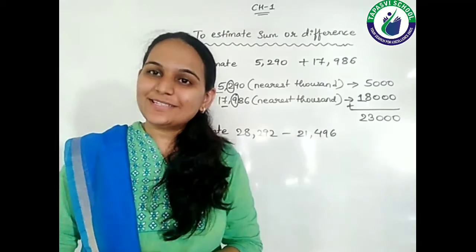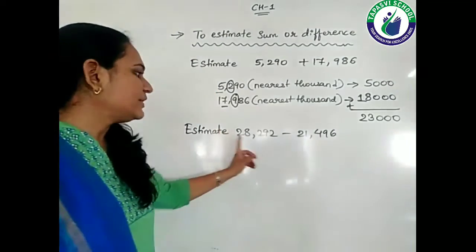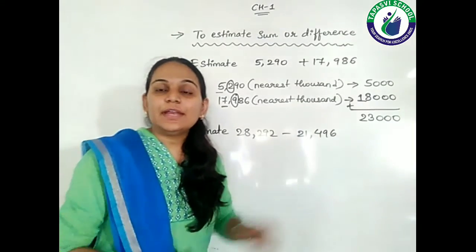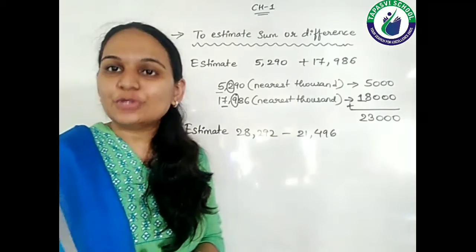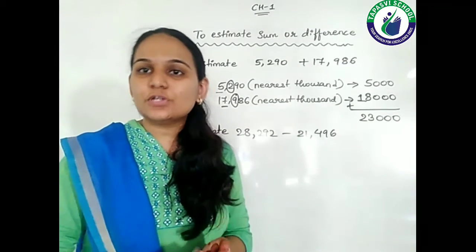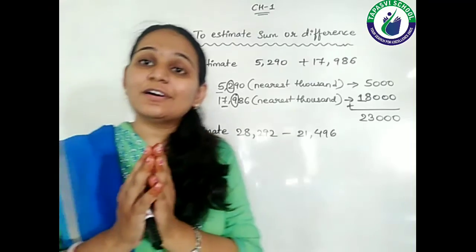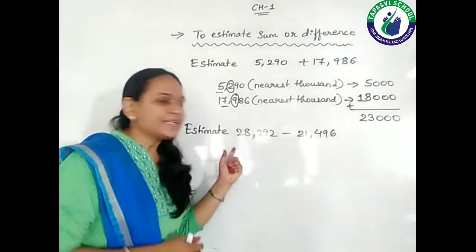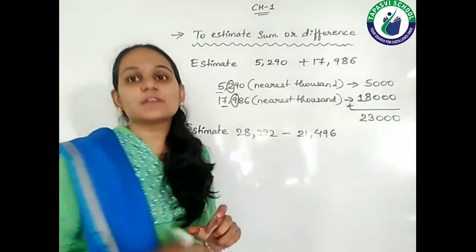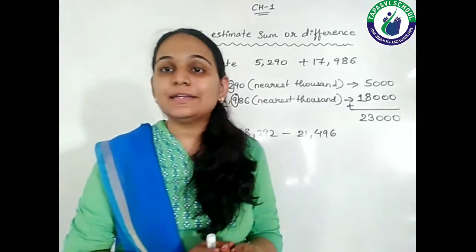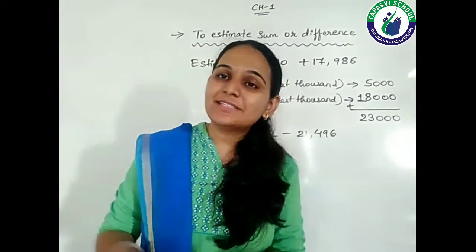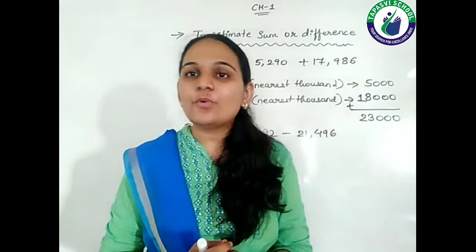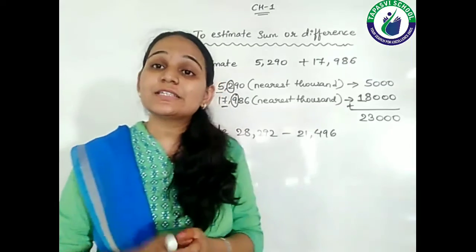Okay, students, now let's see another question, that is, estimate 28,292 minus 21,496. So let's see the solution of it. Before seeing the solution, let's see up to which place we will do the rounding off. See, here it is a 5-digit number. This is also a 5-digit number. So the question in your mind is that if both numbers are 5-digit numbers, should we round off to the nearest 10,000? But actually here we are going to round these numbers to the nearest 1000.